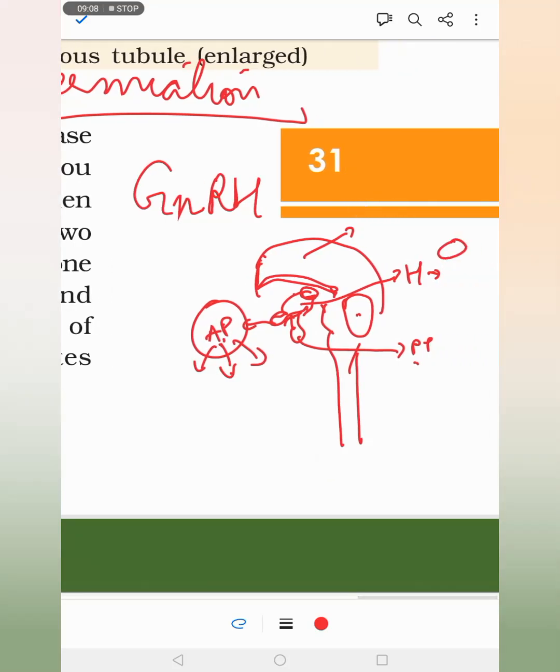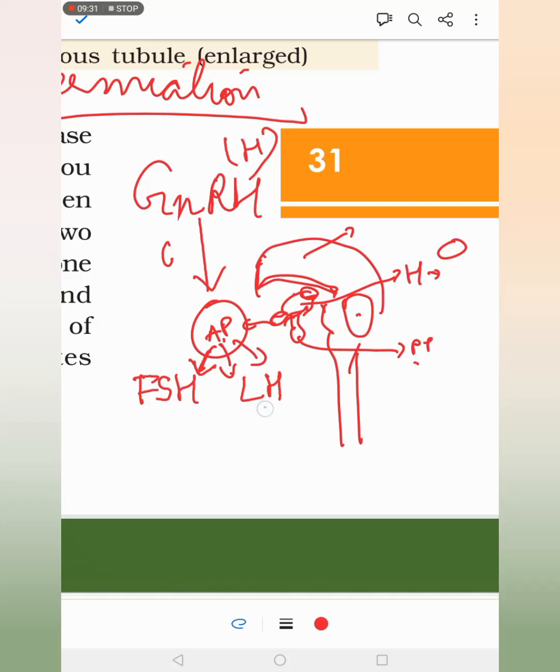Like GnRH, which is from the hypothalamus. It will act on our anterior pituitary, and it will release two pituitary hormones, that is follicle stimulating hormone, FSH, and LH. We already studied Leydig cells.